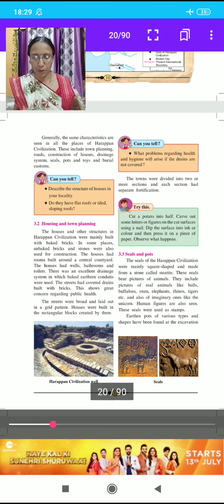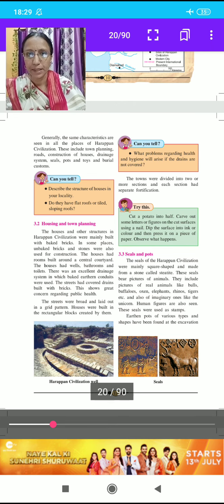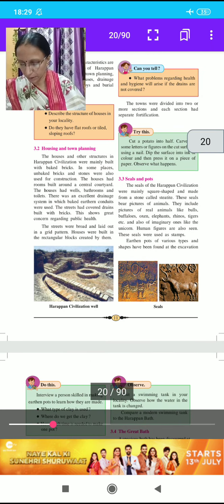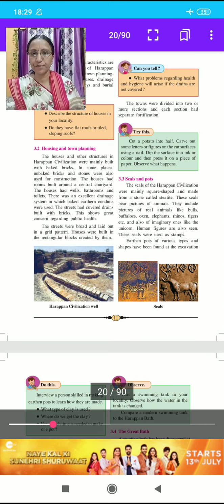The streets were broad and laid out in a grid pattern. Houses were built in the rectangular blocks created by them. Here the figure shows a Harappan civilization well. The Harappans used baked or unbaked bricks and stones in the Harappan civilization well.